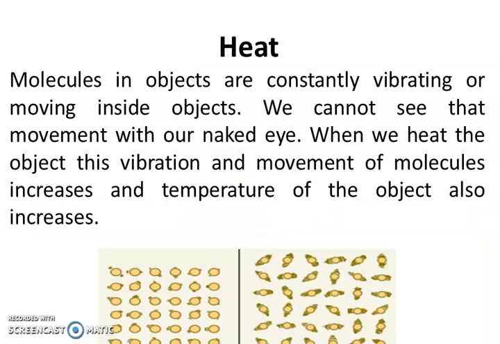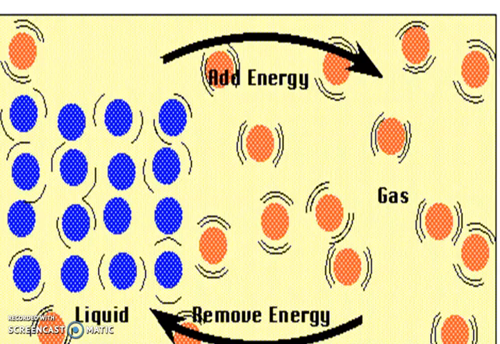Molecules in objects are constantly vibrating or moving inside objects. We cannot see that movement with our naked eye. When we heat the object, this vibration and movement of molecules increases and the temperature of the object also increases. In the second picture, we can see that since we are supplying the heat, the molecules are vibrating and the movement of molecules has also increased.